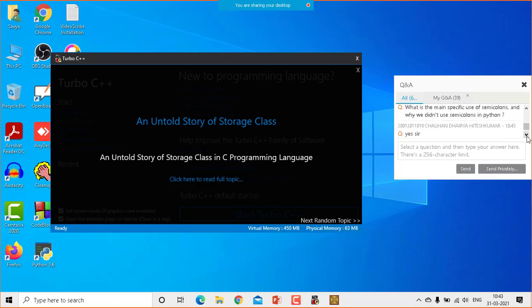Okay. What is the main specific of the semicolon, and why don't we use a semicolon in Python? To answer that question, using the semicolon is the rule of the language. For example, have you asked why we have to put a line in Hindi? When we don't write the line on top in Gujarati or in English, but in Hindi we write it, why? Because that is the rule of the language. So please don't question the rule of the language, right? That is how the compiler has been designed to understand that language.